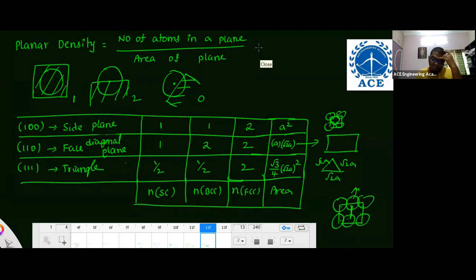Second one is 1 by 2. Which second one? Prabhakar Rao. What is 110? Anonymous attendee, what is 110? I can't explain here.